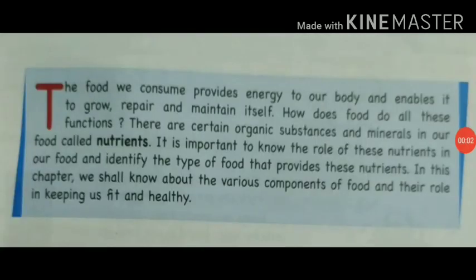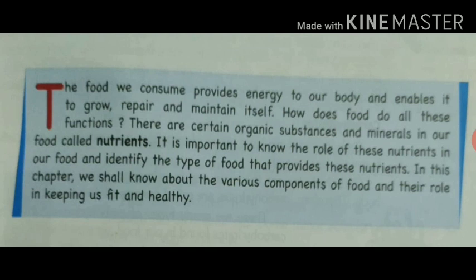So it is clear to you that nutrients are organic substances and minerals in our food. Organic substances means those substances which consist of carbon. And what is carbon? Carbon is a chemical substance. So nutrients like carbohydrates, proteins, vitamins consist of carbon, so that's why they are organic substances.